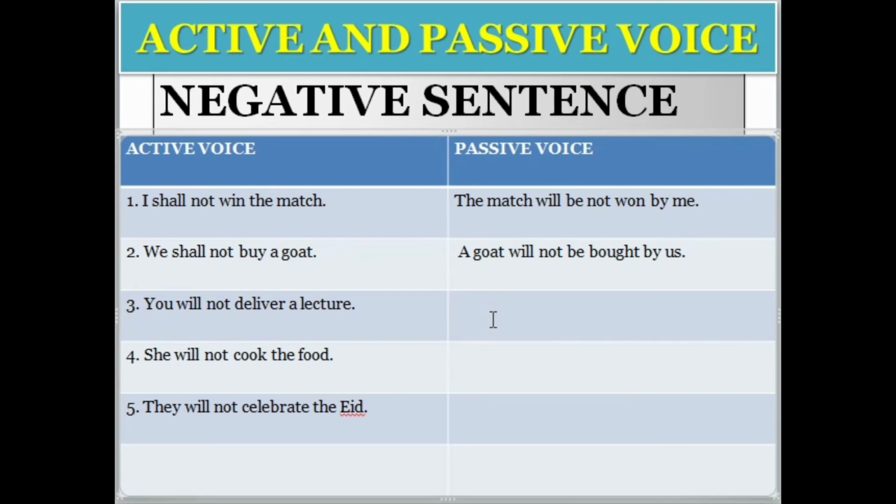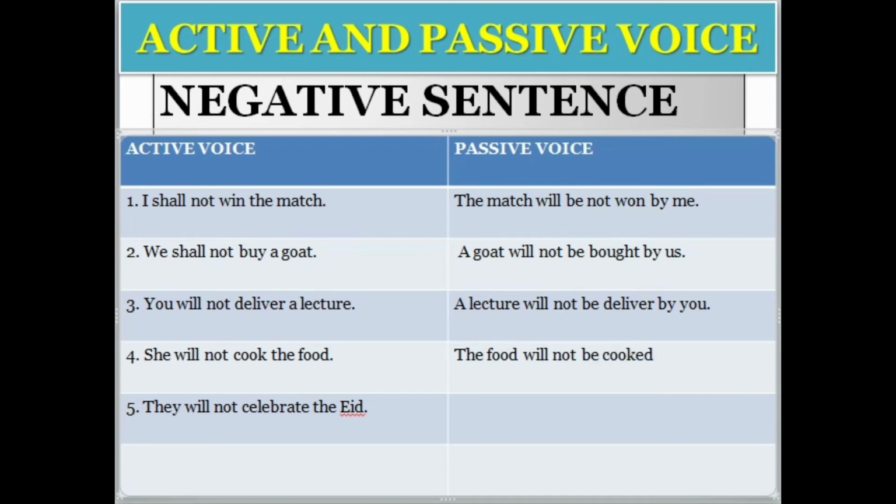You is the subject, will is the helping verb, deliver is the verb, and a lecture is the object again. So the object will come first. A lecture will not be delivered, by whom? By you. Is it clear now? Okay, the fourth sentence: she will not cook the food. Again, "she" is the subject, "will" is the helping verb, "cook" is the verb, and the food is the object. So the object will come to the subject. The food will not be cooked.